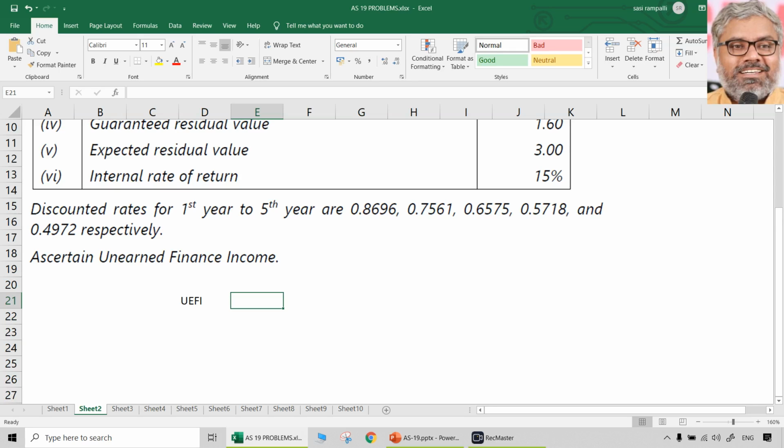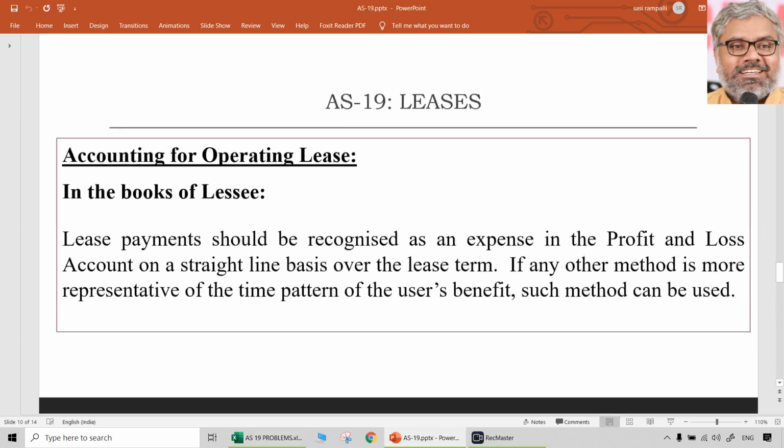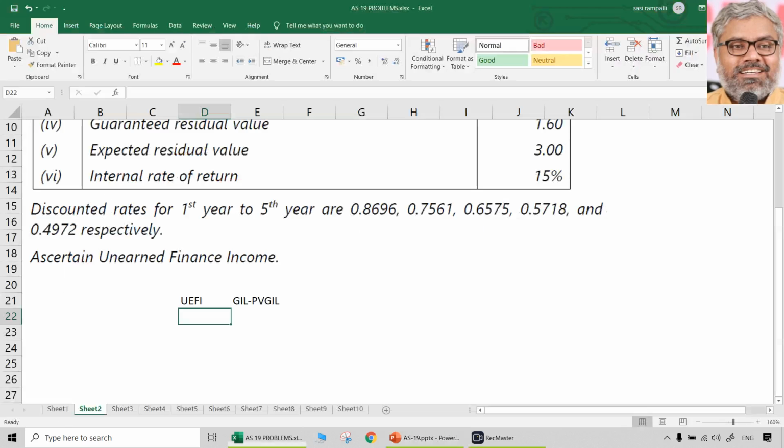That is gross investment in lease. Unearned finance income is gross investment in lease minus present value of gross investment in lease. That is a formula for unearned finance income. Gross investment in lease minus present value of gross investment in lease. That has to be always remembered. Whatever the formula we have, those formula only we have to observe. What is unearned finance income is that gross investment minus present value of gross investment.